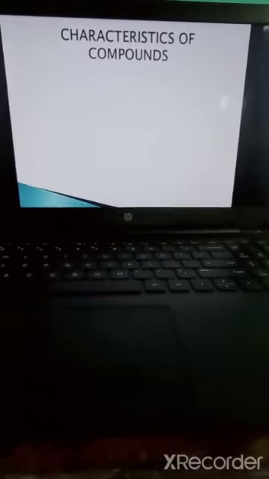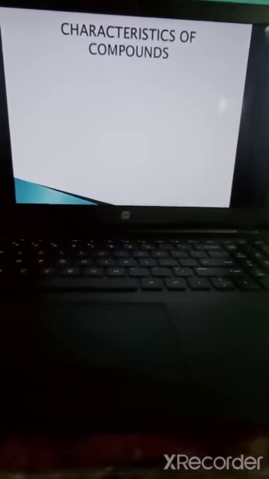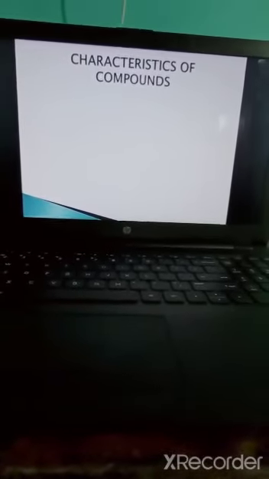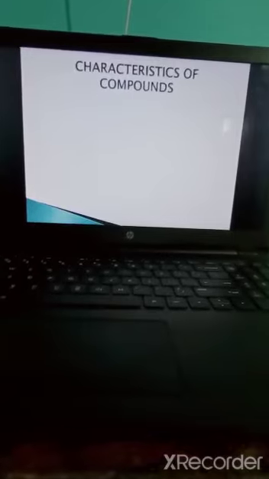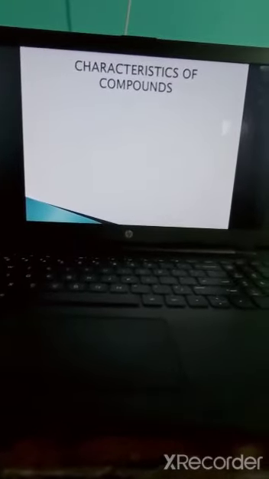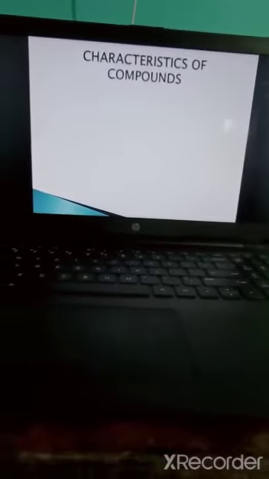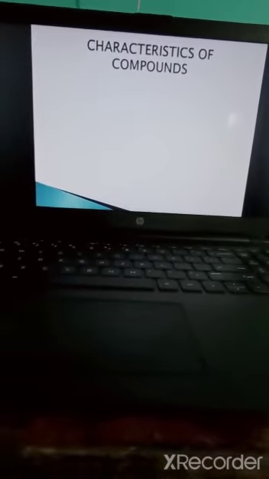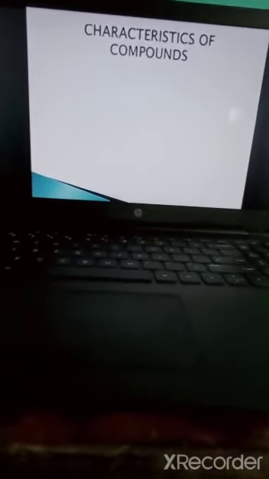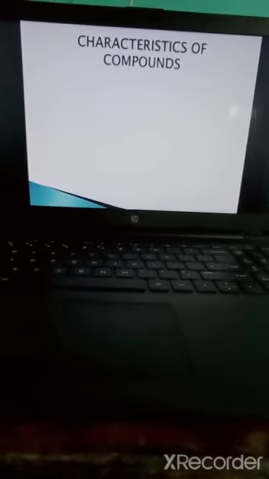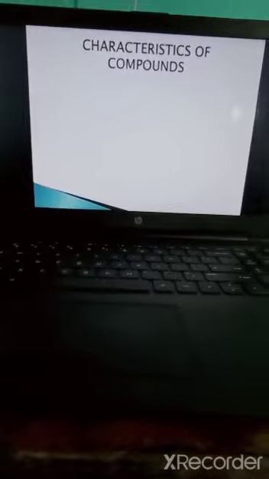Next we are going to study about characteristics of compounds. So what are the characteristics or properties of compounds? Compounds are formed from different elements, isn't it? So how are the properties of these compounds different from the properties of the elements from which they are formed? That is what we are going to study.